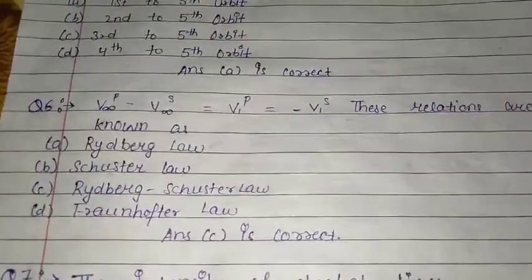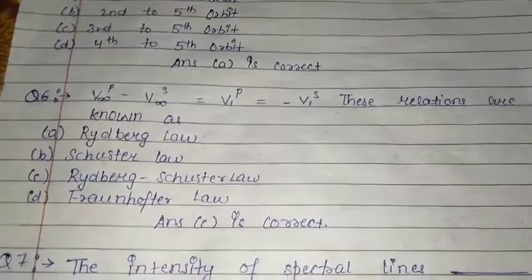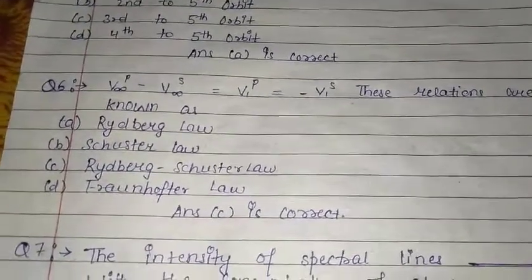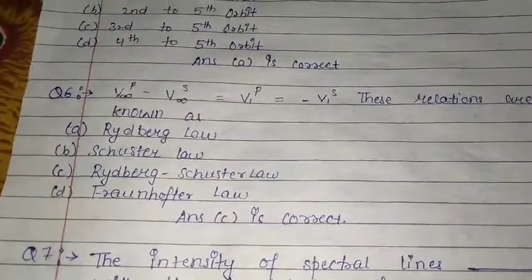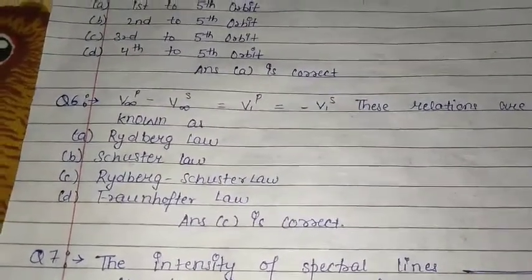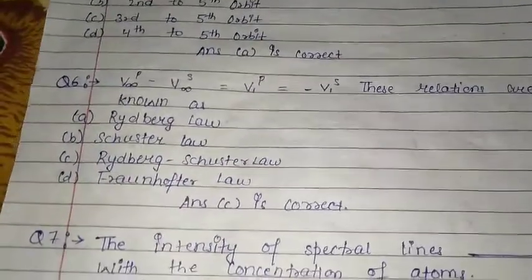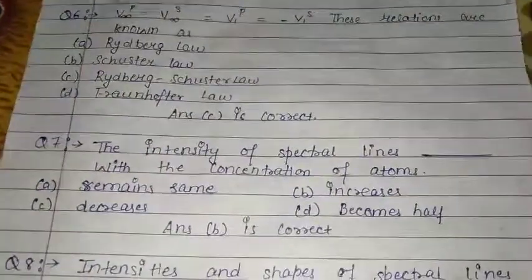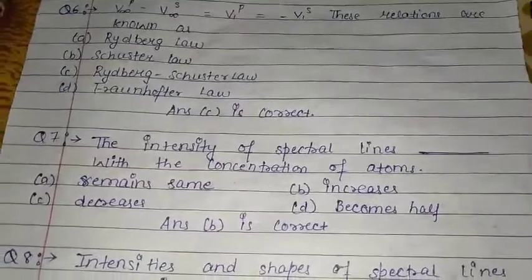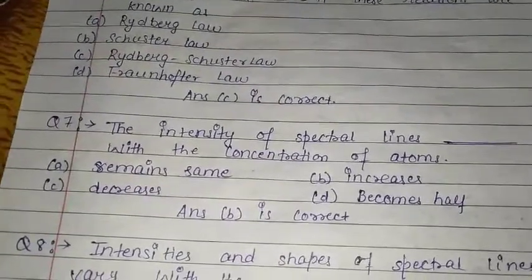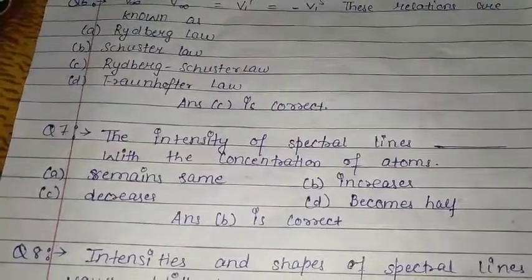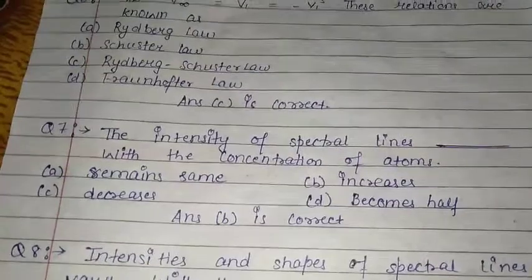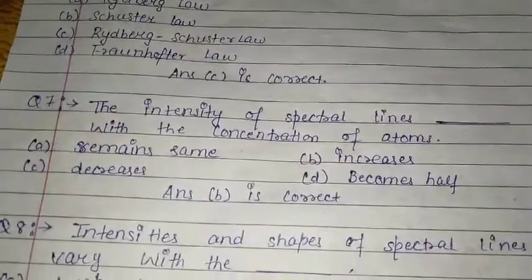Next question is, this is the relation and you have to tell what this relation represents. A Rydberg law, B Schuster law, C Rydberg-Schuster law, D Fraunhofer law. Here option C is the correct answer. Question number 7 is, the intensity of spectral lines dash with the concentration of atoms. A remains same, B increases, C decreases, D becomes half. Here option B is the correct answer.